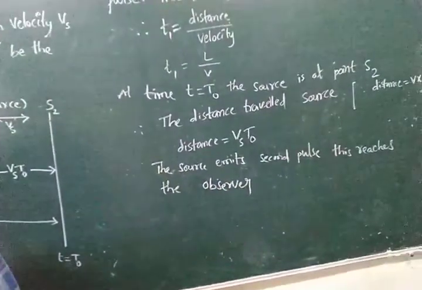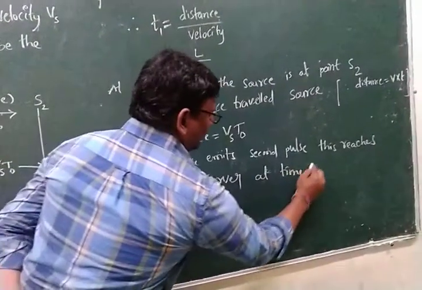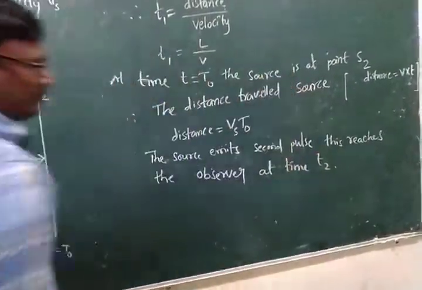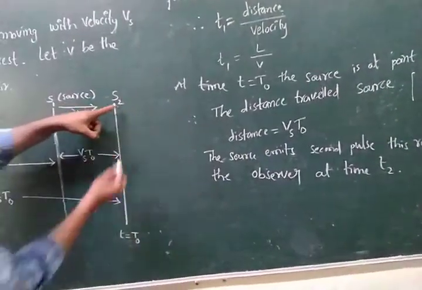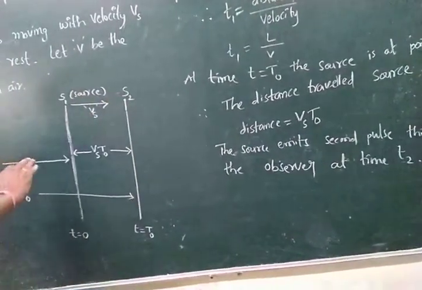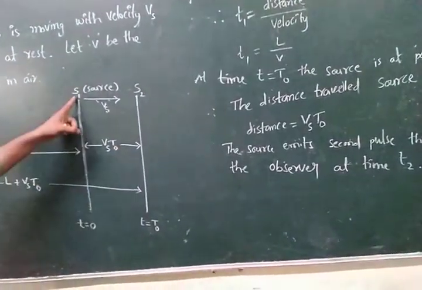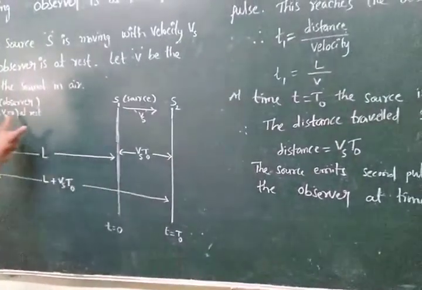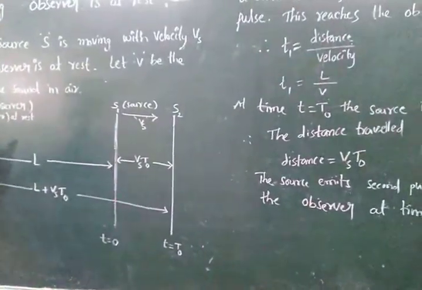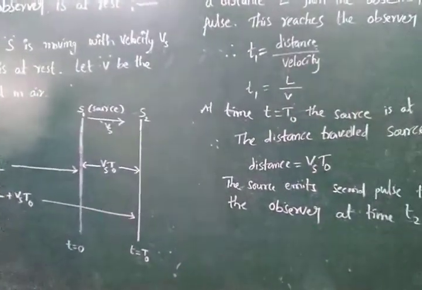This reaches the observer at time t2. See, here the source is at S2 and it is producing the sound. How many pulses are there? Second pulse. Here is the first pulse, here is the second pulse. And when does it reach the observer? How much time is taken by the t2 time interval?